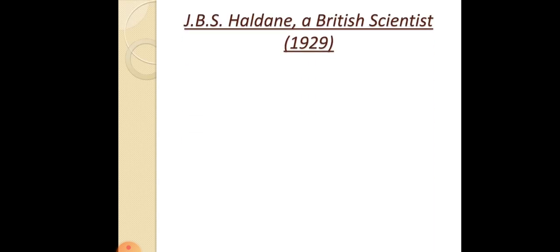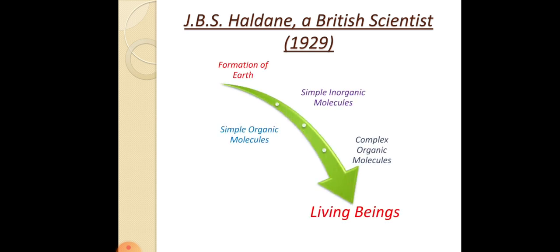So J.B.S. Haldane, a British scientist, in the year 1929, gave a theory about how life originated on Earth.